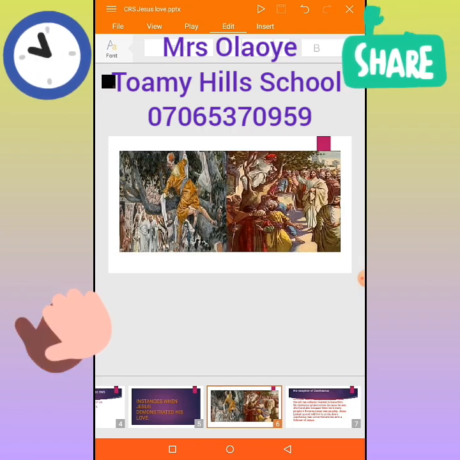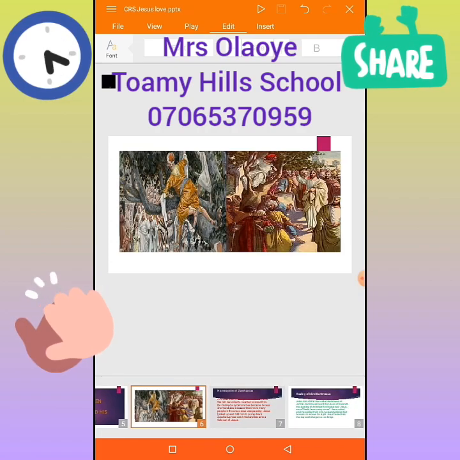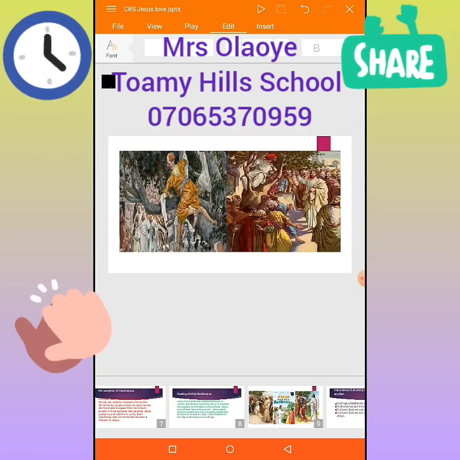We can see the story in the Bible in St. Luke chapter 19 from verse 1 to verse 10. Okay, moving to the next instance that Jesus showed himself, and that is the story of